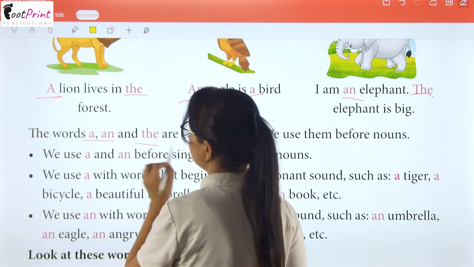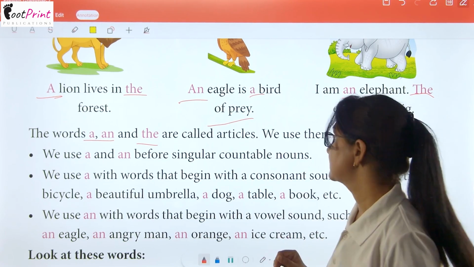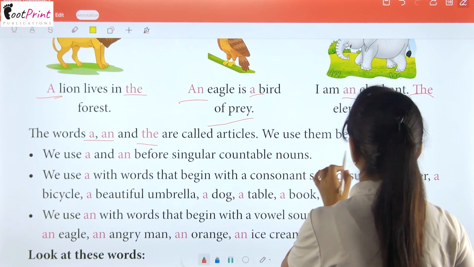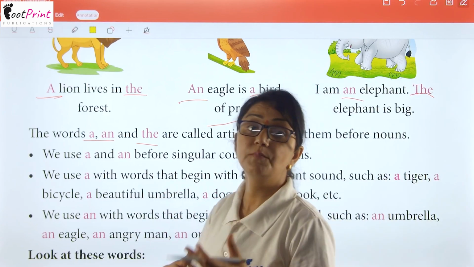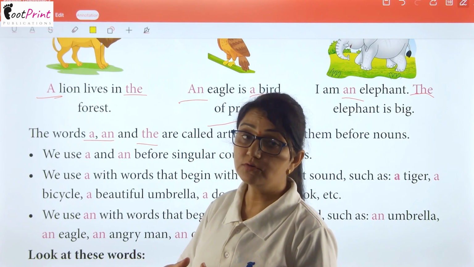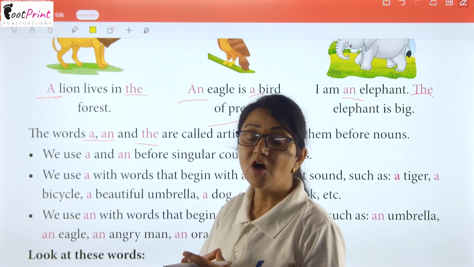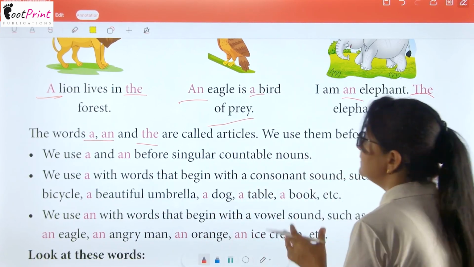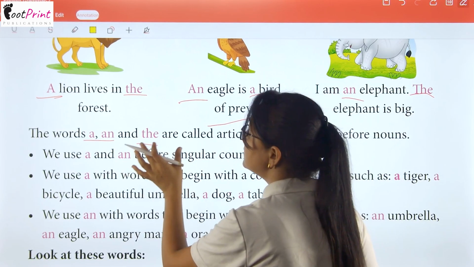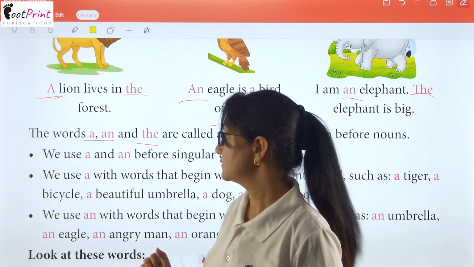Here, we have some words, that is a, an and the. We can call them articles. We use them before a noun. इनको हम कहाँ यूज करते हैं? नाउन से पहले. Okay? And I don't think that I have to repeat what a noun is. All the naming words we call nouns. So, these are the three article words that are always used before nouns.